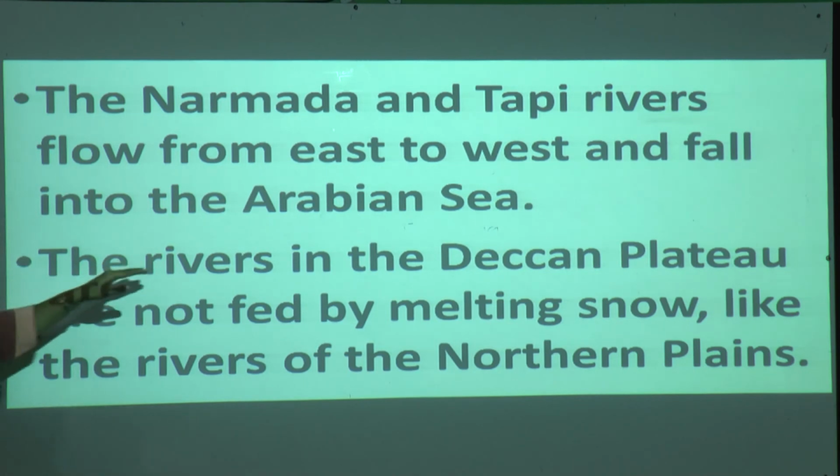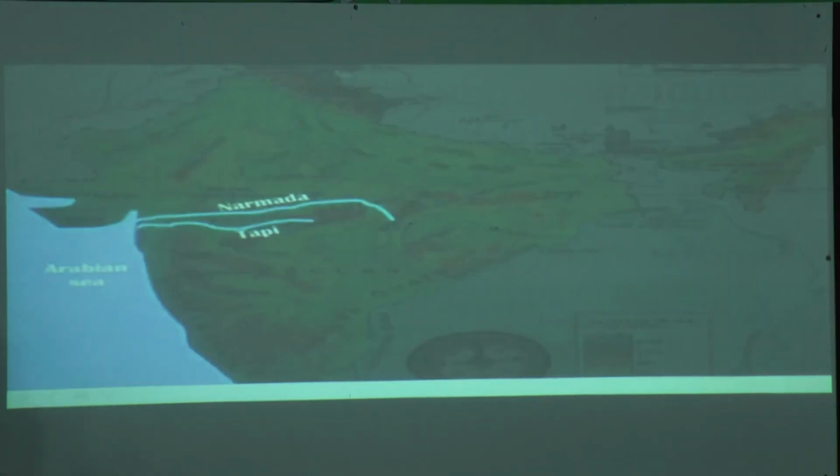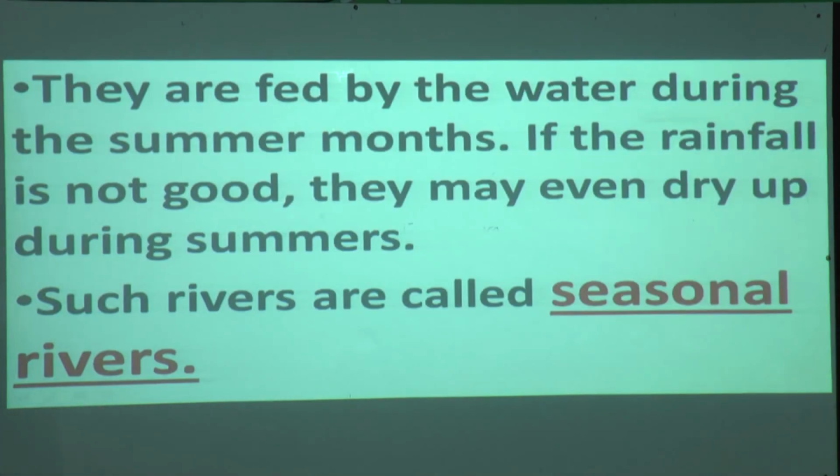Because the rivers in the Deccan Plateau are not fed by snow here, there will be no water from snow. So how will the water come? Due to the rain. Sometimes there is rain, sometimes rain is not there. So it is like this. The rivers, most of them, are fed by the water during the summer months.